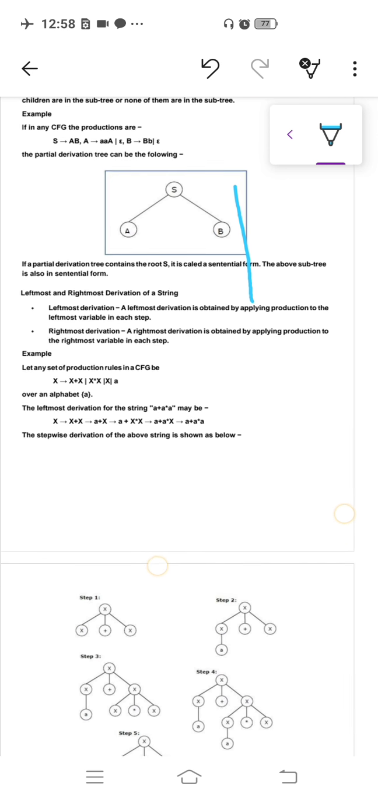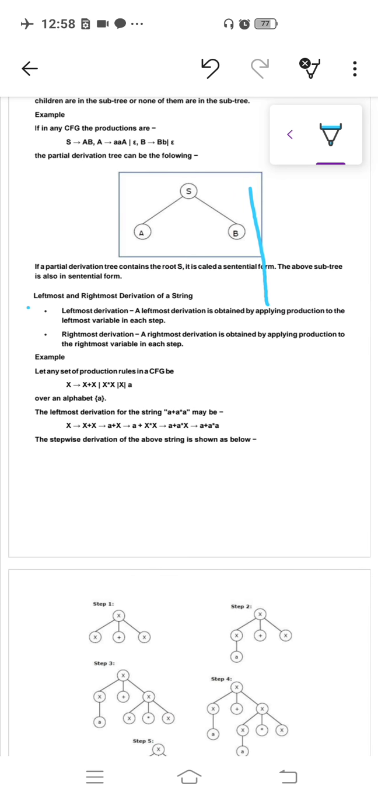Now the derivation is also of two types. The first one is what? Leftmost order of derivation and the rightmost order of derivation. As the name suggests, leftmost means what? You have to replace the leftmost symbol from the production. And the same is for the rightmost order of derivation. You have to replace the rightmost symbol from the given production.